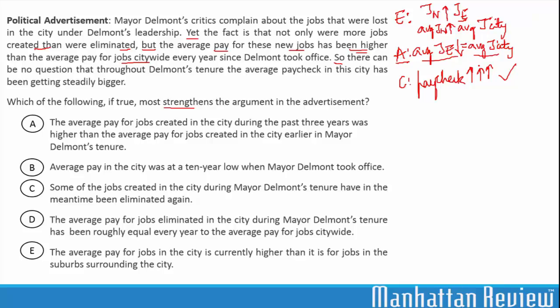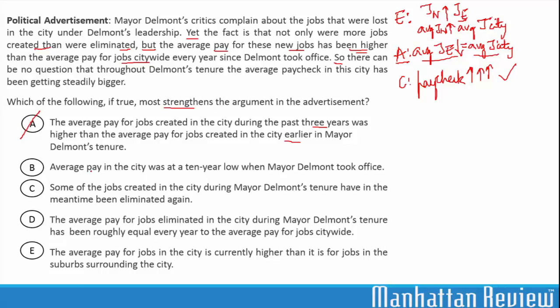Let's look at answer choice A. The average pay for jobs created in the city during the past 3 years was higher than the average pay for jobs created in the city earlier in Delmont's tenure. Answer choice A compares the past 3 years to the earlier part of Delmont's tenure, whereas the argument is about what happened during his whole tenure. So this does not give us sufficient information to evaluate what happened during Mayor Delmont's tenure. So answer choice A can be eliminated.